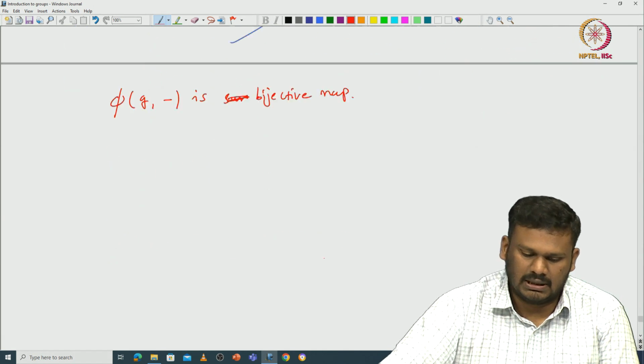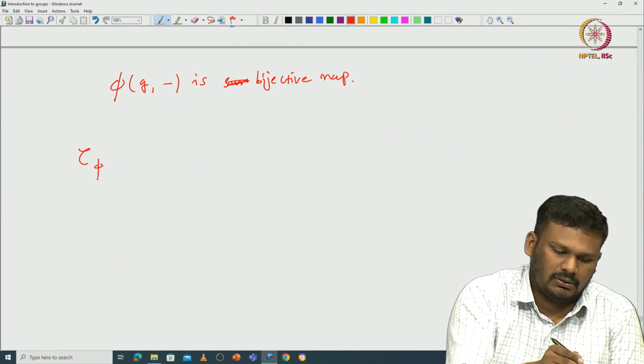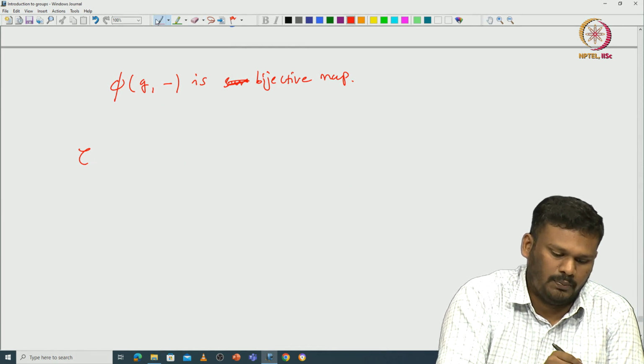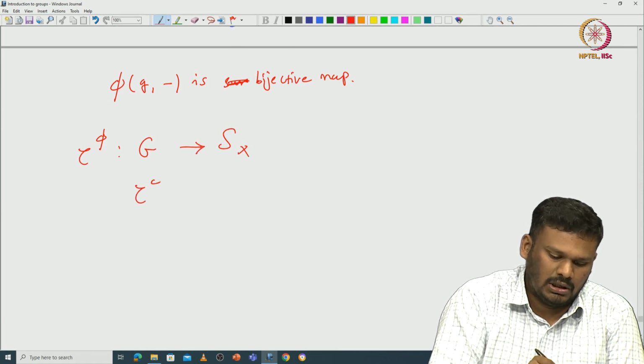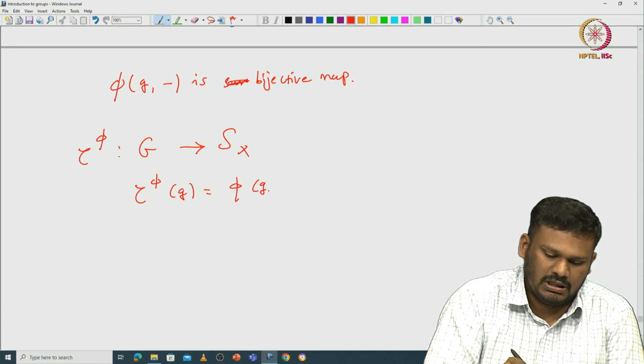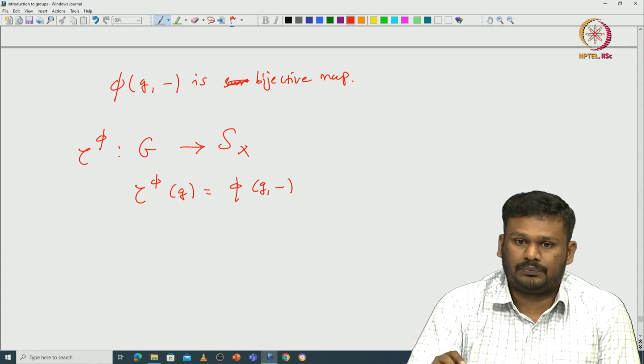So, that means the tau that we defined using pi. Let me call it tau upper pi, which is a map from G to S_X given by tau pi of g is just pi of g comma dash. It is a well defined map.